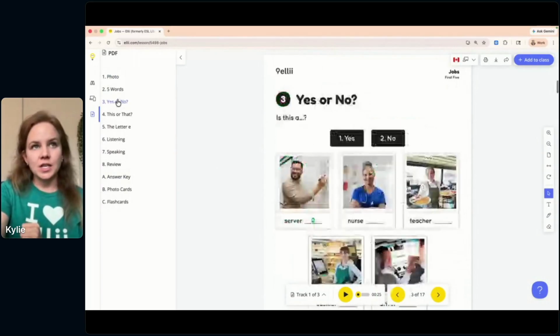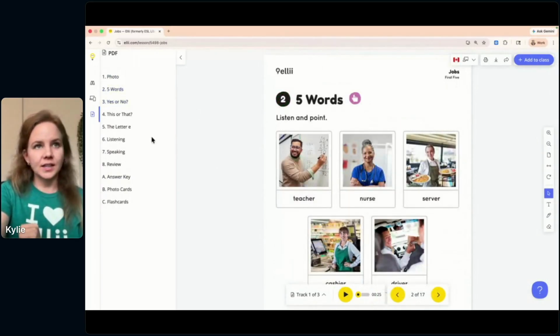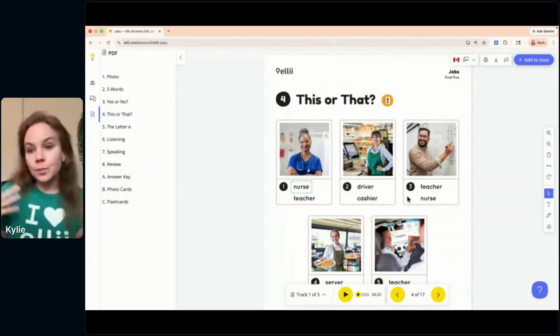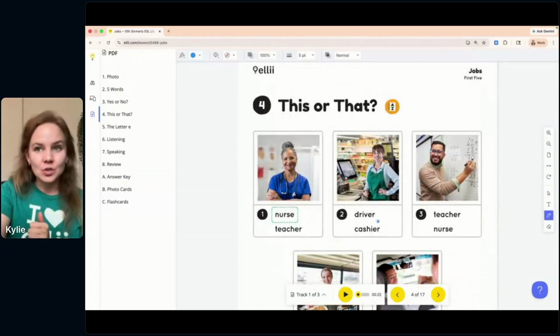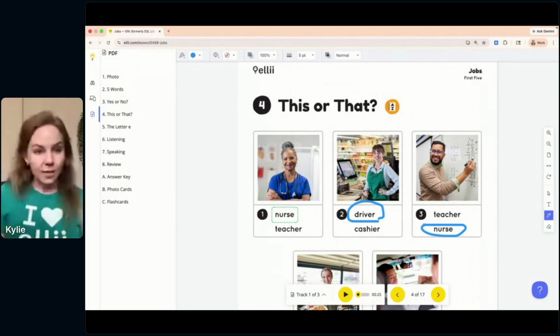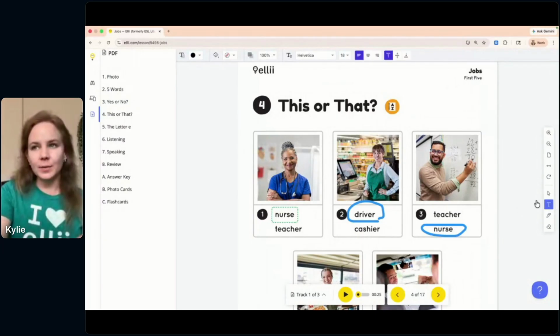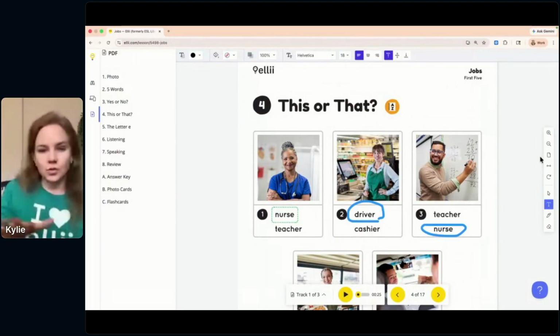And another thing I'll mention, and I'll go back to one of these tasks here, is that we have some PDF tools. When you're displaying in class, whether you're teaching virtually or in person, you're able to zoom in and out on the side here and use our different pen tools to display and interact with the PDF. So that's a PDF viewer right here. We also have the ability to type on the PDFs as well. So that's a great way to display the material, with the PDF, and students can have it in front of them.